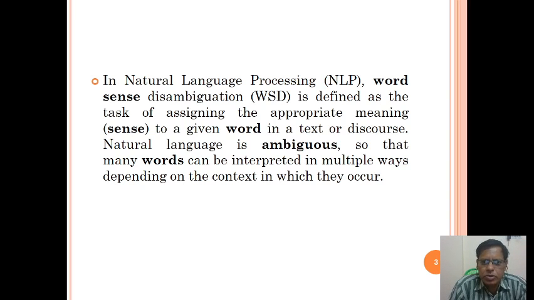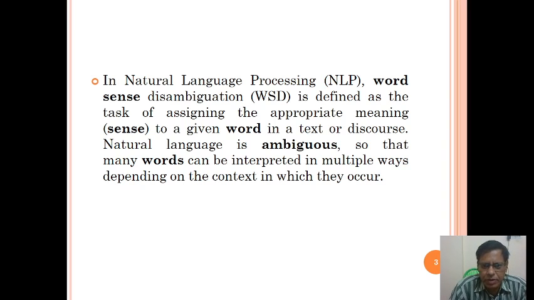In natural language processing, word sense disambiguation is defined as the task of assigning the appropriate meaning, that is, sense, to a given word in a text or discourse. What is the word giving and what is the meaning? What is the meaning of a word? Is it ambiguous? Is it disambiguous? That we are going to discuss in this topic.